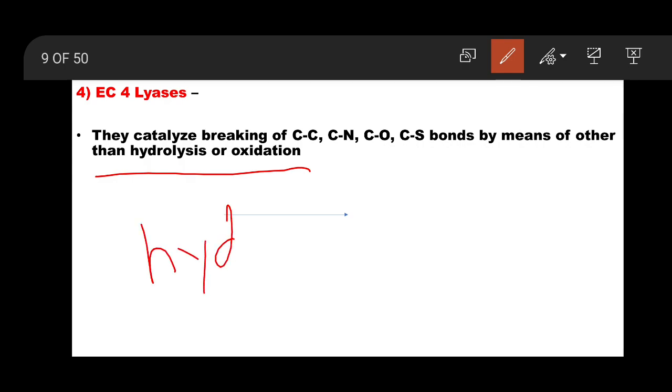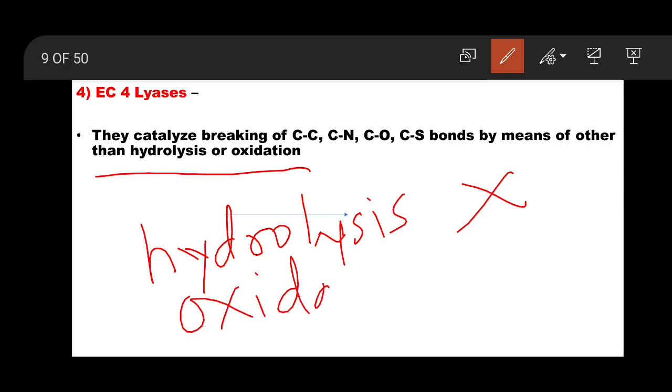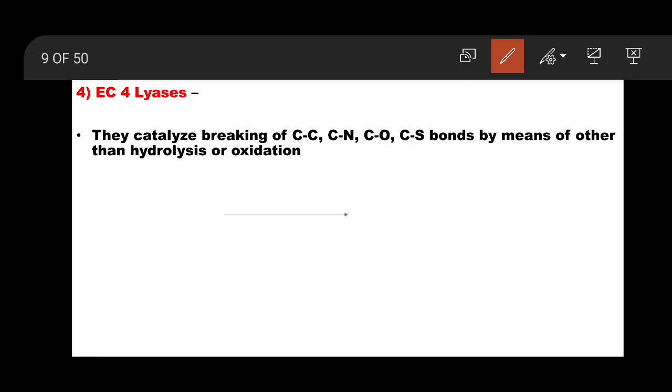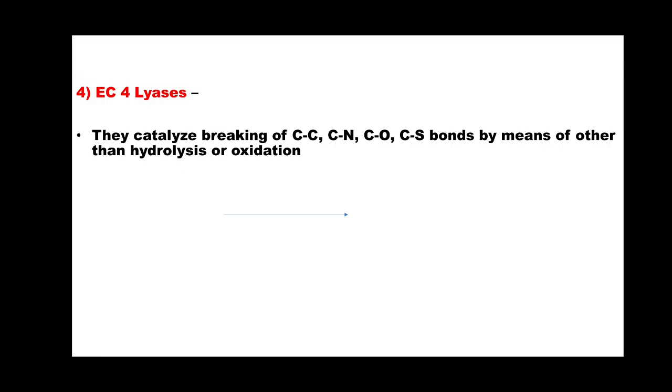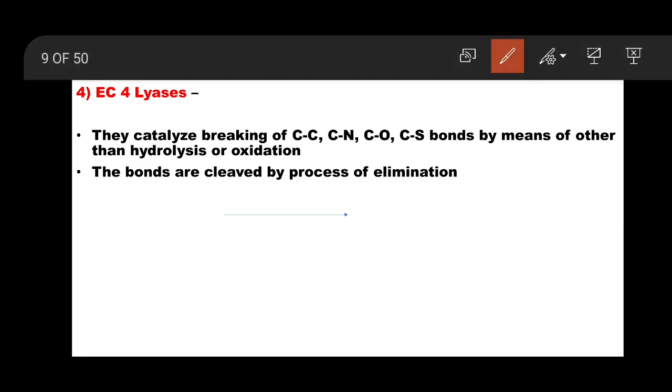So here hydrolysis is not taking place, we have studied that in hydrolases. Oxidation is not taking place either, no oxidation, no hydrolysis, but the bond is broken. So the enzyme involved comes under class lyases. The bonds are cleaved by the process of elimination. So elimination reaction होती है इसमें, please remember. So the bonds are cleaved, broken by the process of elimination reaction.